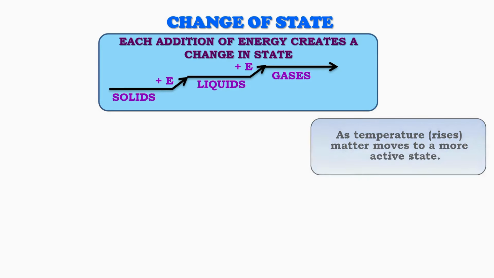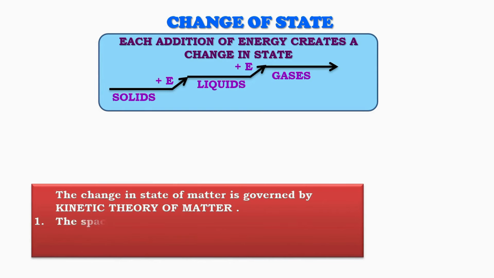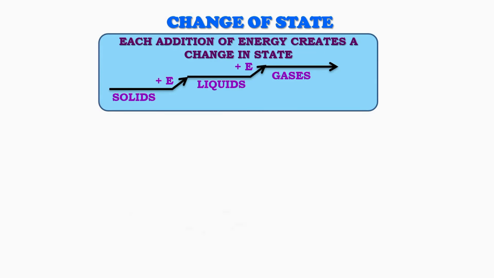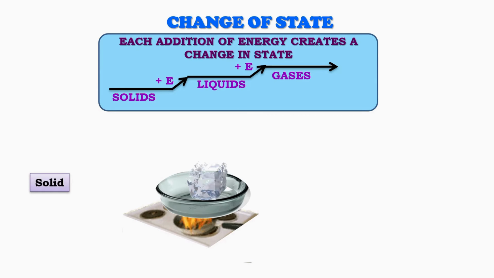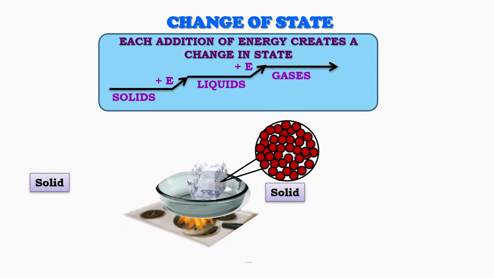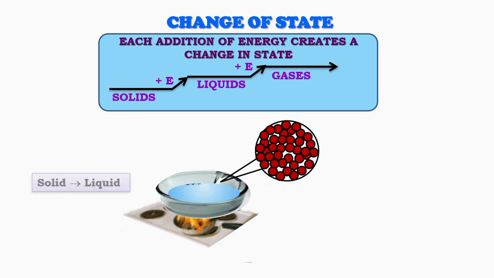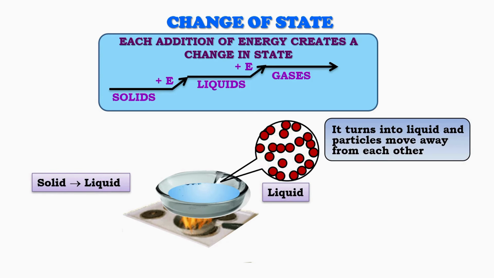According to this theory, the change of state depends on three main factors: the space between particles, the force of attraction between particles, and the kinetic energy of particles, which is the energy of motion. As temperature rises, particles start moving faster. Their kinetic energy increases, and matter shifts to a more active state. When energy is added, particles move farther apart. This is why a solid changes into a liquid, and a liquid changes into a gas.